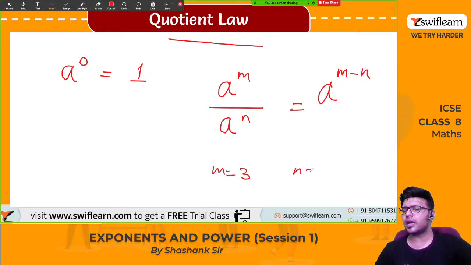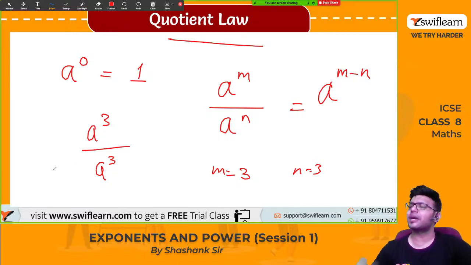M is 3, n is 3. So we get a raised to 3 and a raised to 3. Now same number by same number. How much is 5 by 5? 5 by 5 is 1. How much is 3 by 3? 3 by 3 is 1. How much is 7 by 7? Okay, a raised to 3 by a raised to 3. Same number by same number. It will be 1, yes, and use the quotient law.